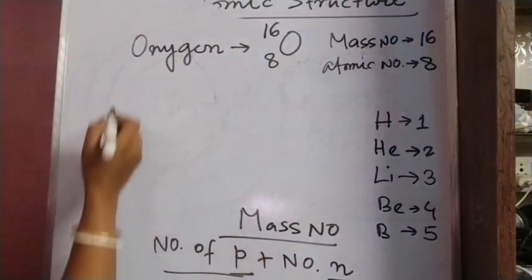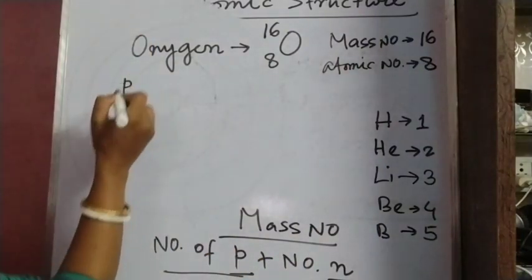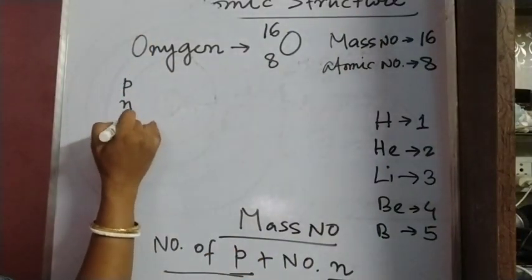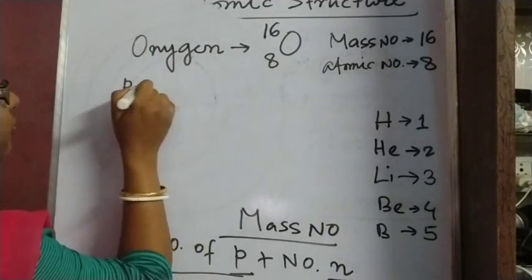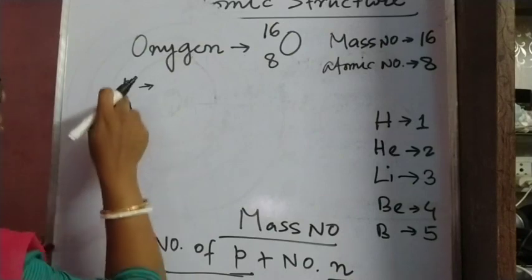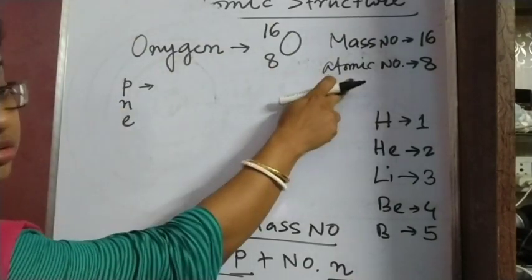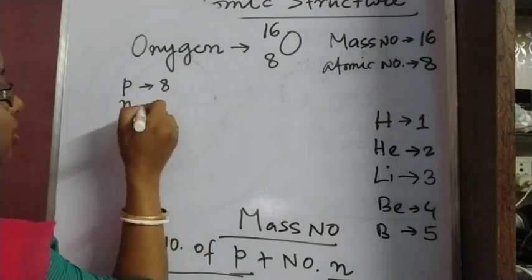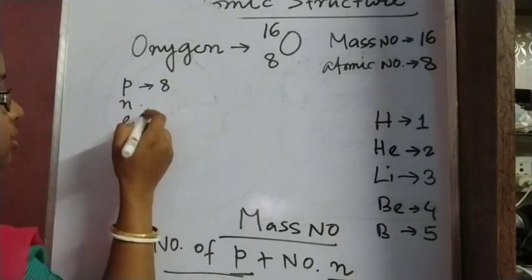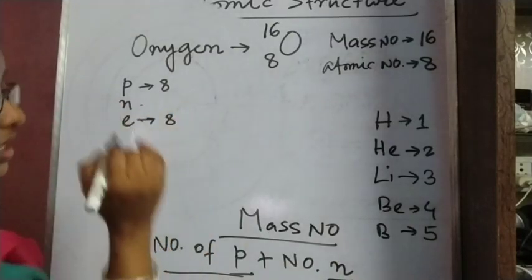Now from this we can calculate the number of electron, proton and neutron. So proton, neutron and electron, the numbers we can say. So number of proton is equal to the atomic number. So here for oxygen this will be 8. Number of neutron we will calculate afterwards. Number of electron is 8.